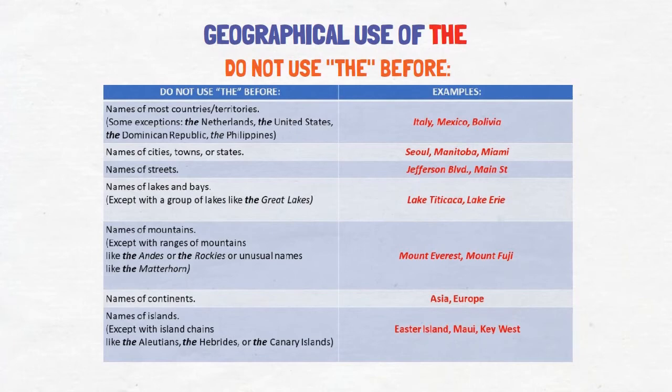Names of mountains: Mount Everest, Mount Fuji, except with ranges of mountains like the Andes or the Rockies, or unusual names like the Matterhorn. Names of continents: Asia, Europe. Names of islands: Easter Island, Maui, Key West, except with island chains like the Aleutians, the Hebrides, or the Canary Islands.